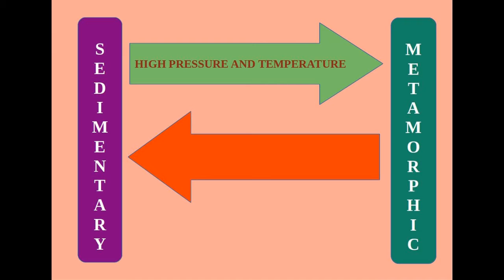When metamorphic rocks disintegrate, they will be transformed into sedimentary rocks. And if sedimentary rocks undergo high pressure and temperature, they will be transformed into metamorphic rocks. Remember, sedimentary rocks are formed by deposition of debris as layers. And the lowermost layer will be liable to high pressure and temperature.